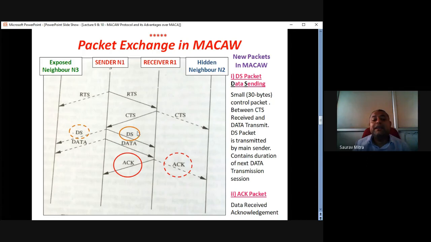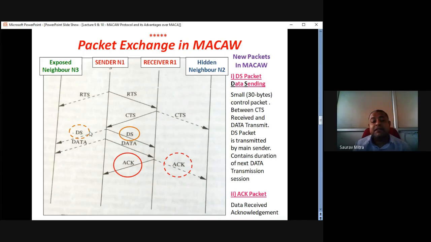This is also embedded in the DS packet. So when this same DS packet from sender N1 is received at neighbor N3, N3 will understand two things. First, how long the N1 R1 communication will go on. For that amount of time, N3 will not do any RTS CTS communication with another receiver node. So DS contains two things.